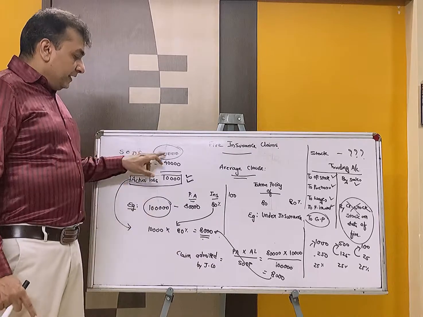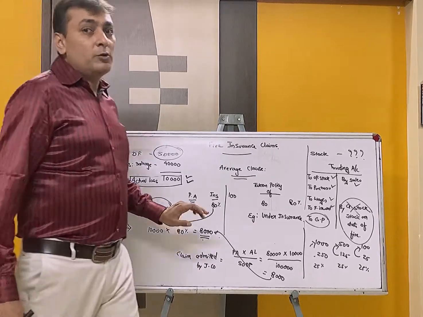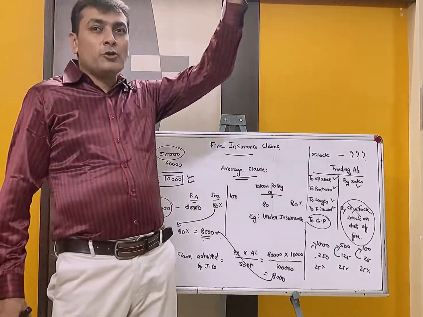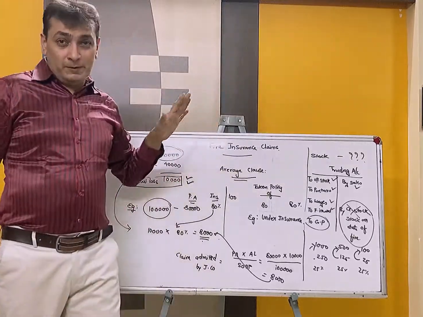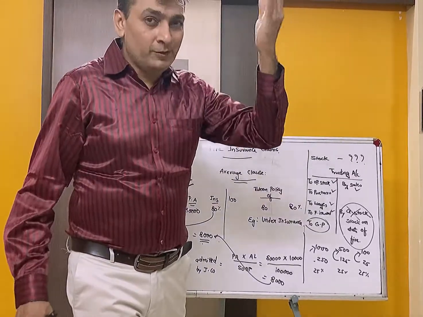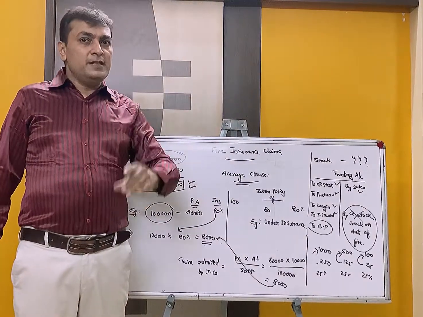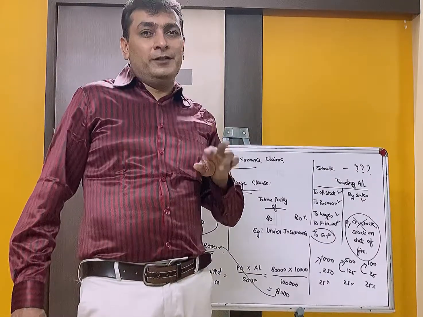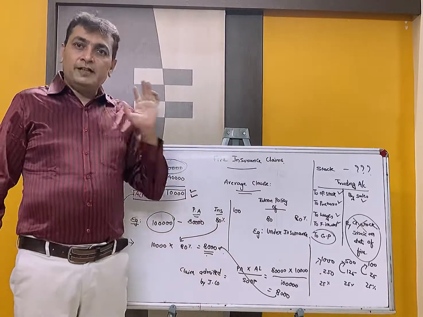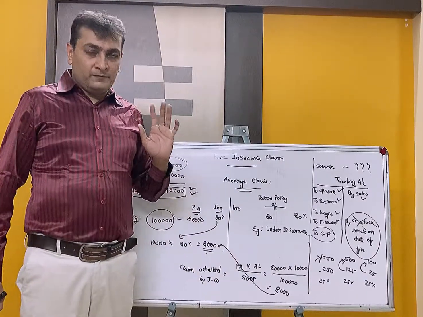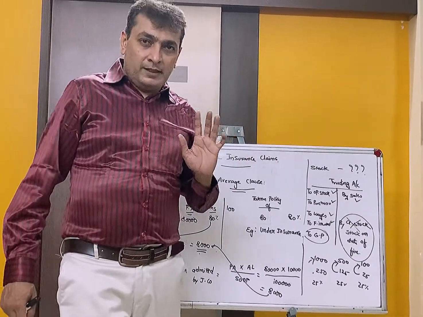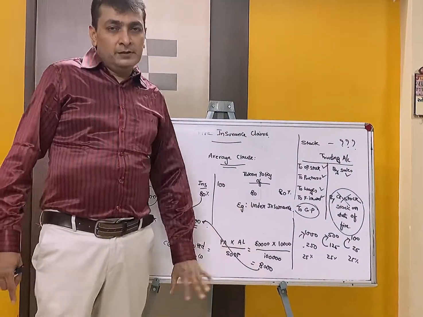Otherwise, if I take 50 here and the policy amount is more, then it is over insurance. Then the insurance company doesn't have a problem because you are paying premium on a higher amount. The problem exists when you are underinsured and not overinsured. That is what you are supposed to understand. Alright students, I hope the concept is clear. Thank you so much.